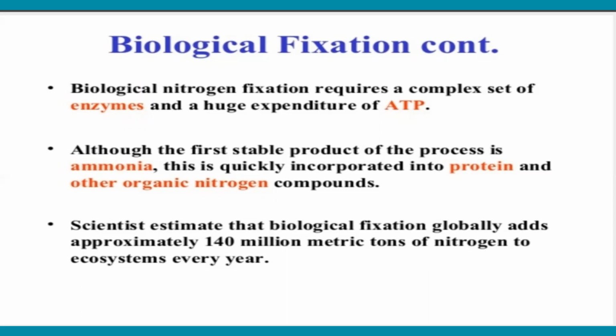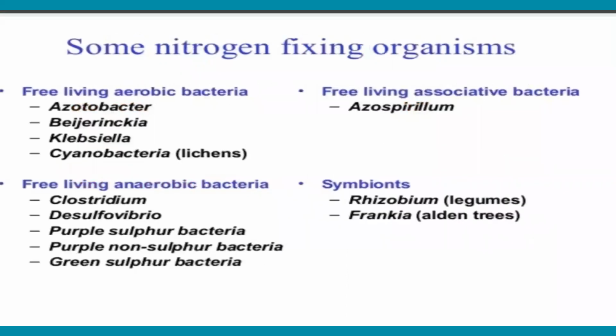Scientists estimate that biological fixation globally adds approximately 140 million metric tons of nitrogen to ecosystems per annum. Okay. If you want, you can take a screenshot now of some examples of nitrogen fixing organisms.